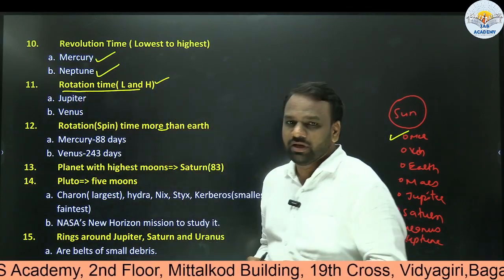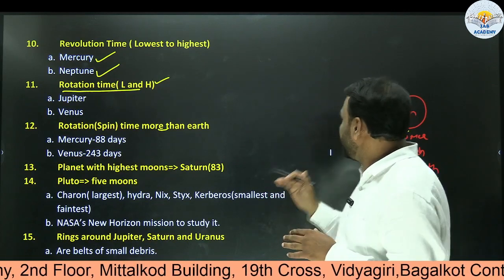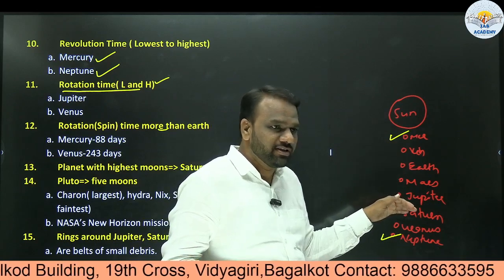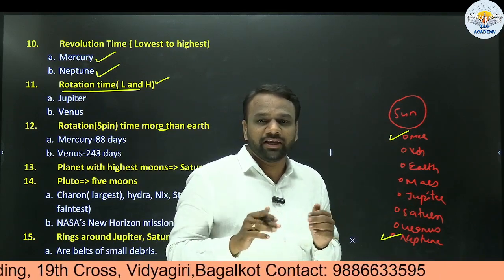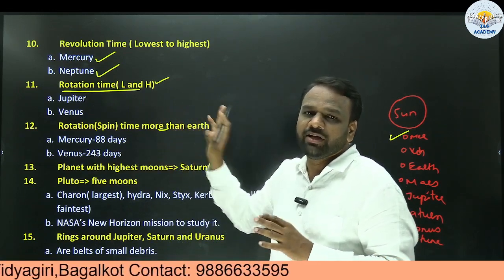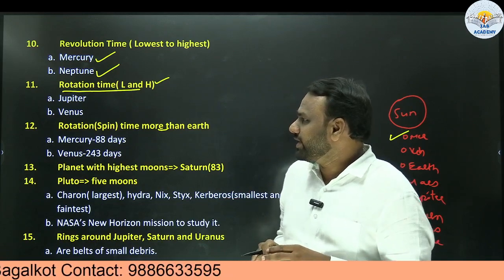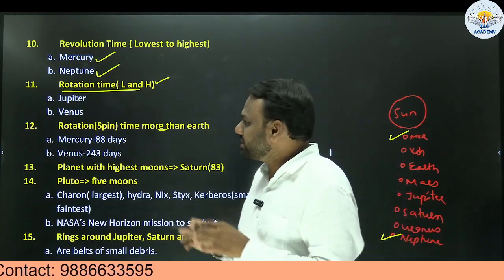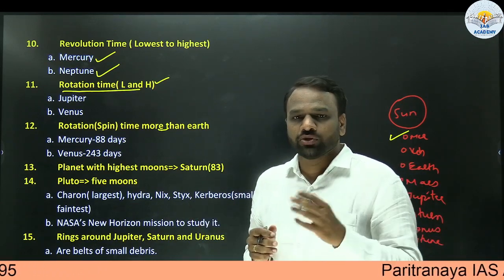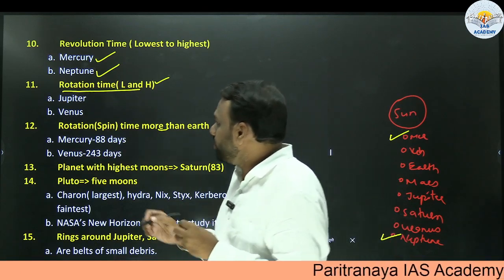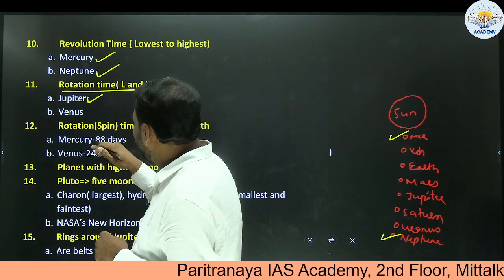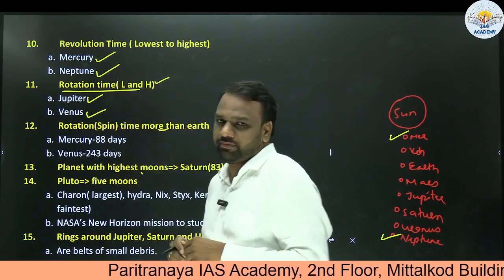Very important to note here: there is no relationship with distance from the Sun. In the case of revolution time, we saw that as the distance from the Sun increases, the revolution time also increases. But here there is no such connection between rotation time and distance from the Sun. That is why I have listed only two entities: the planet with the lowest rotation time and the planet with the highest rotation time. UPSC focuses on such questions. Jupiter is the planet with the lowest rotation time and Venus is the planet with the highest rotation time.